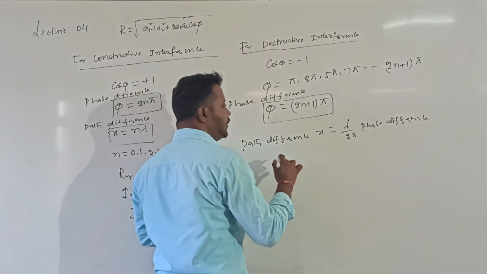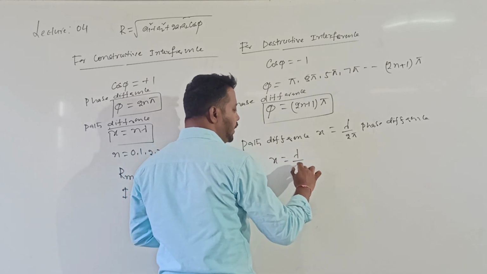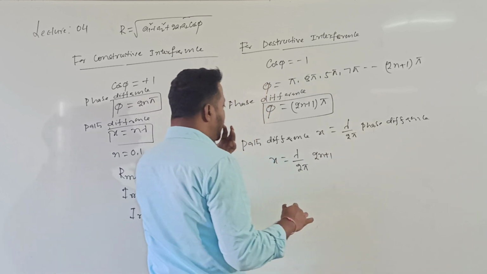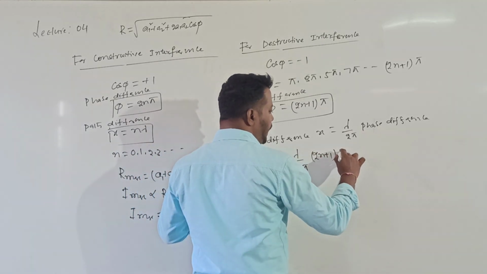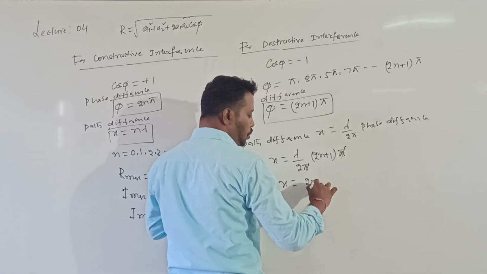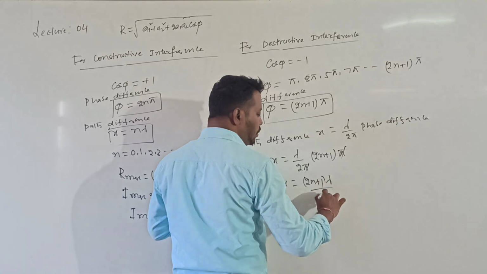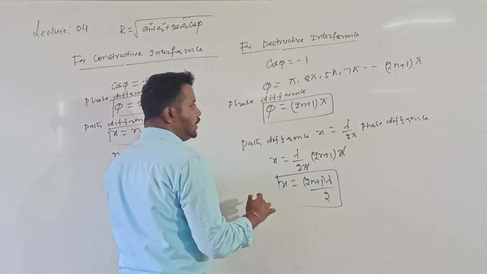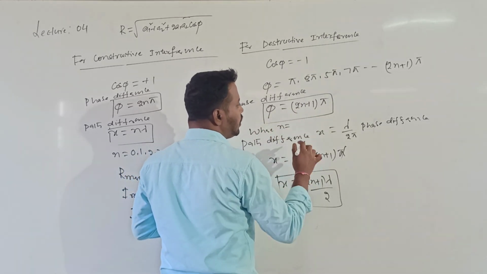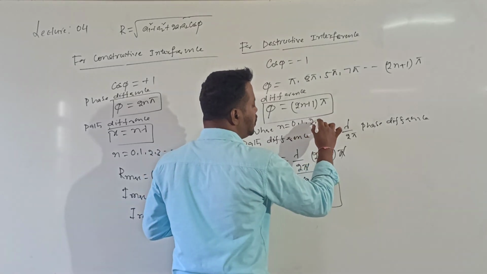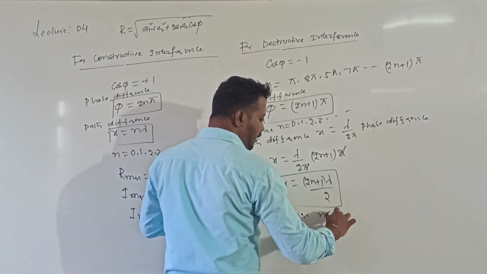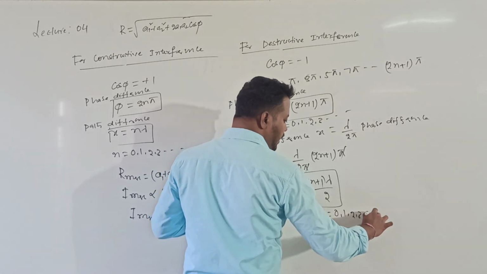From this, x is equal to lambda divided by 2 pi into the phase difference, which we got as 2n plus 1 into pi. The pi cancels, then x will be equal to 2n plus 1 into lambda divided by 2. This is the condition for path difference, and here you have to compulsorily write that n starts from 0, 1, 2, 3, and so on. Here also n starts from 0, 1, 2, 3, and so on.